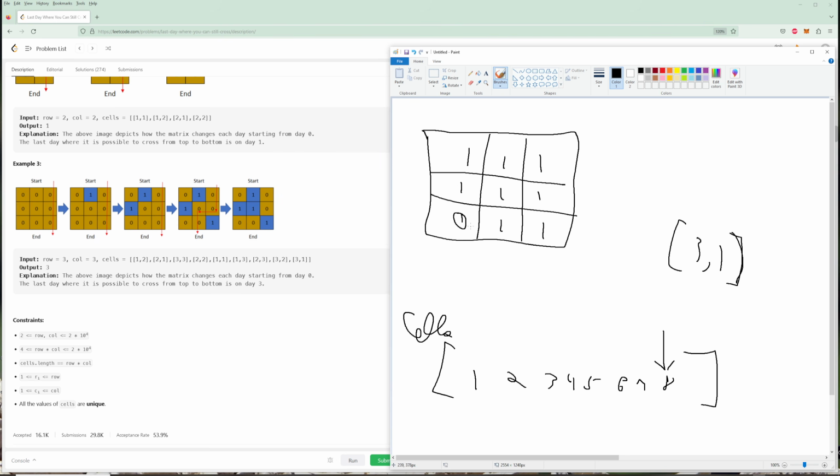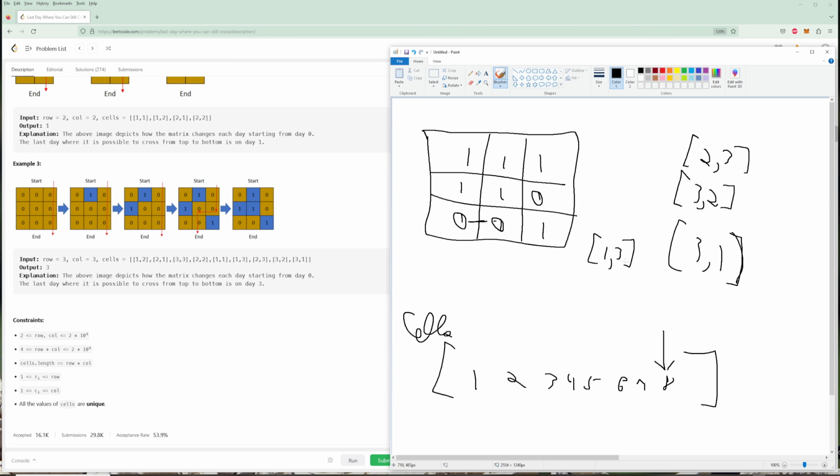Then we're going to go to 3, 2, which is this land, and we are going to connect it to every land that's near it. So there's going to be a connection right there. So we did 3, 1, we did 3, 2, right? We're doing these cells over here. Now we have 2, 3. That's going to be row 2, column 3, which is right here. There is no land near it. Now we have 1, 3.